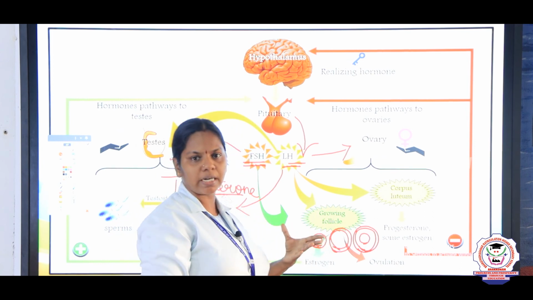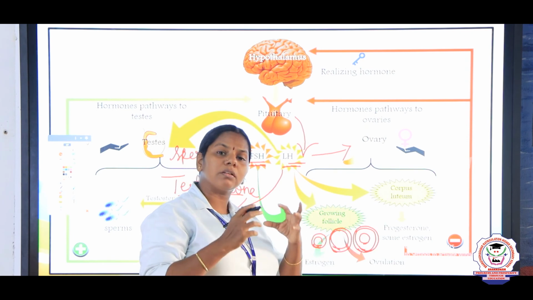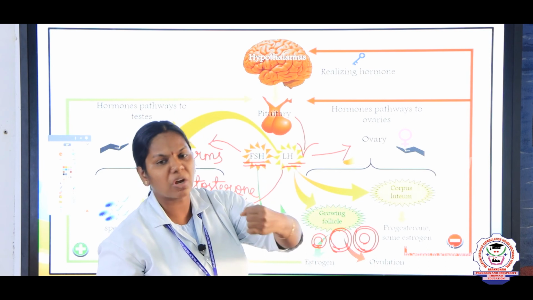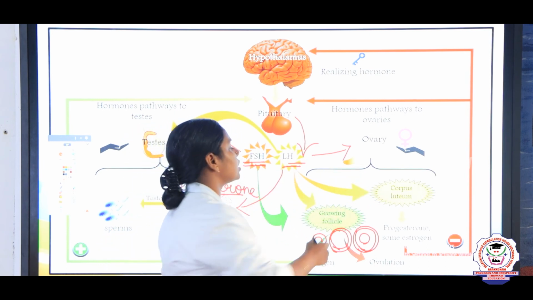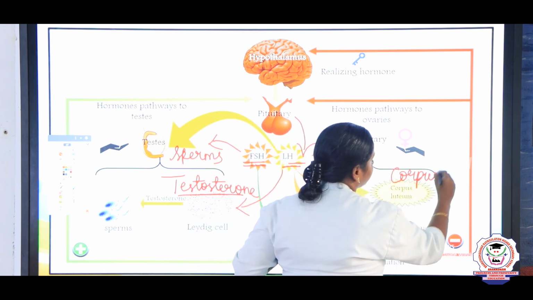What is ovulation, children? When the follicle starts to develop, after the follicles get matured, it ruptures and releases the egg. The process of release of the egg, we say it as ovulation, and LH is also responsible for forming the corpus luteum.